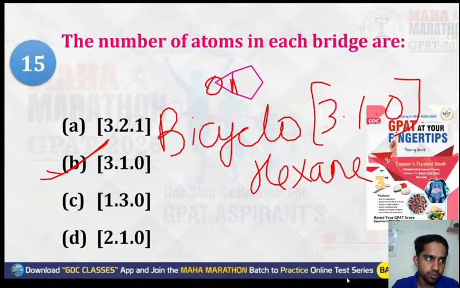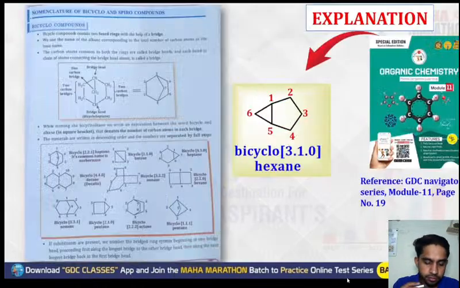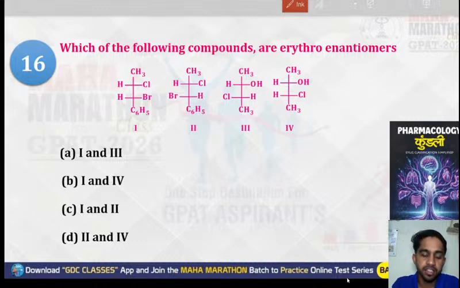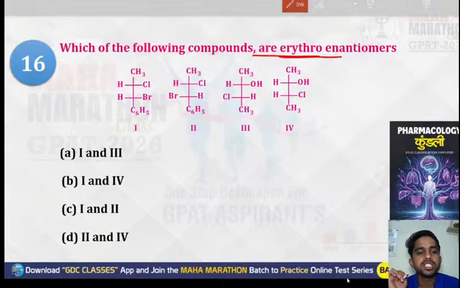Okay. Let's move on to the next question. What is question number 16 saying? For question number 16, it is a very simple question, and yet most of the students get confused. Which of the following compounds are erythro enantiomers? For erythro enantiomers, two conditions are there.